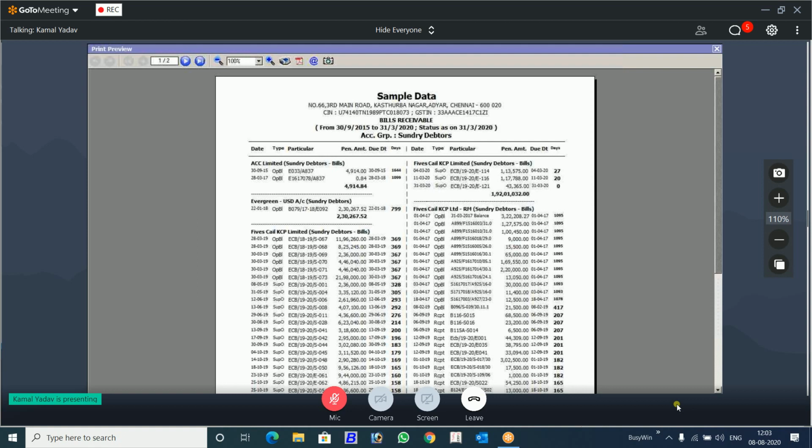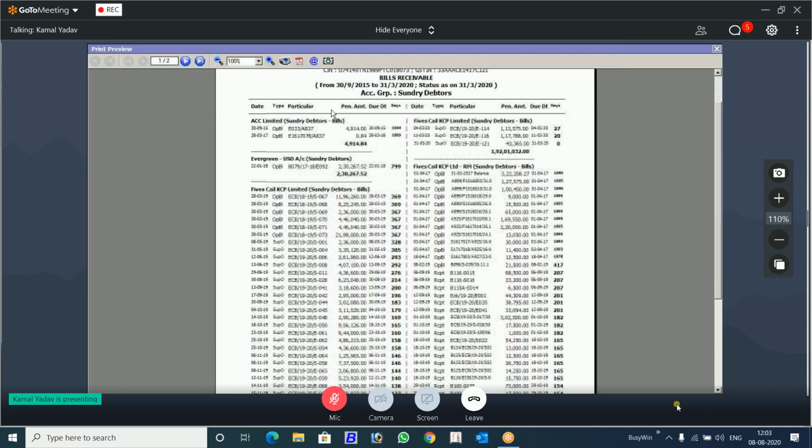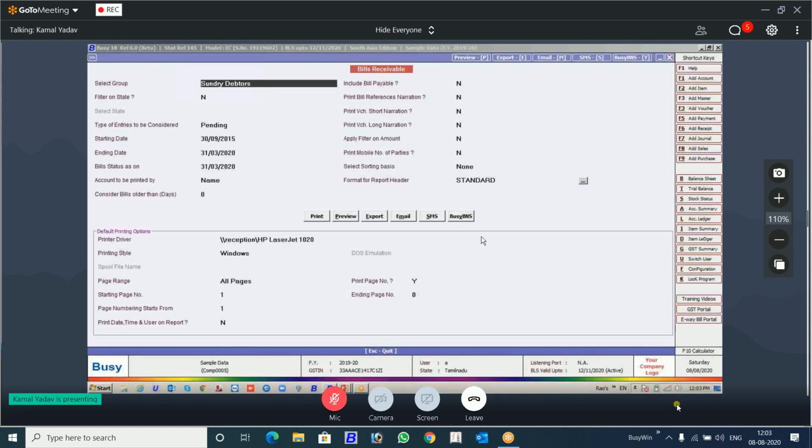They have salesmen going for routes, so they don't want to carry these 7-8 pages. This is quite handy to take. This is the one change which has been done. First, it will print on the left side, then it will come on the right side, then it will go to the next page. This is the format of printing.